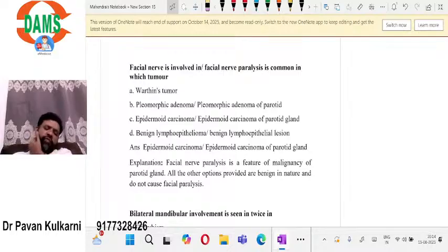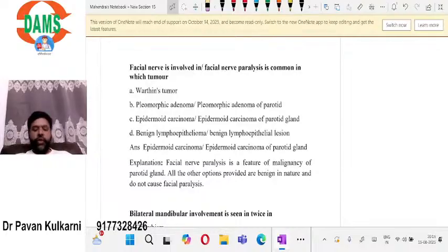Facial nerve involvement, or facial nerve paralysis, is seen in which tumor? The question says that there are certain salivary gland tumors that are benign as well as malignant. Some of these benign or malignant salivary gland tumors can show facial nerve involvement.